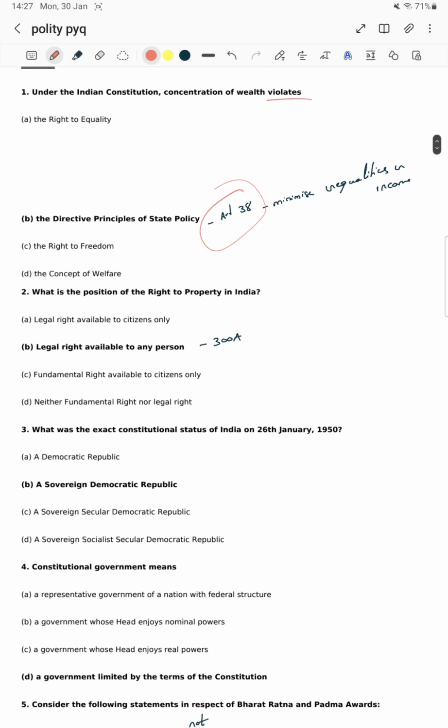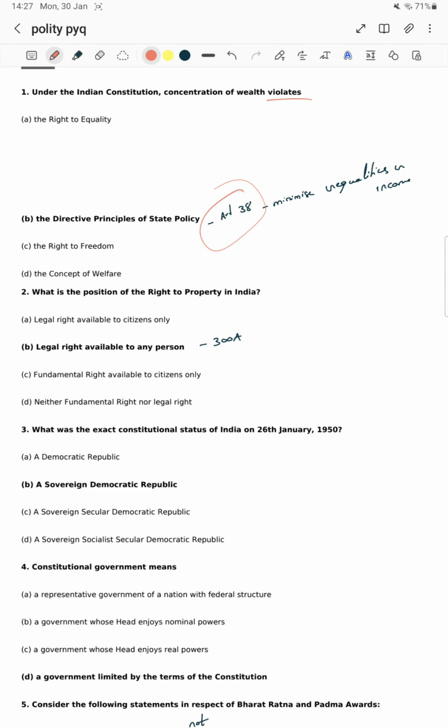What is the position of the right to property in India? These were exactly polity questions. Actually 2022 most of the questions are based on the organizations. But we didn't see the true nature of the polity questions. This 2022 paper is a mighty different one, but conventionally these types of questions were majorly asked. So you have to go through DPSP, fundamental rights, and the parliament thoroughly.